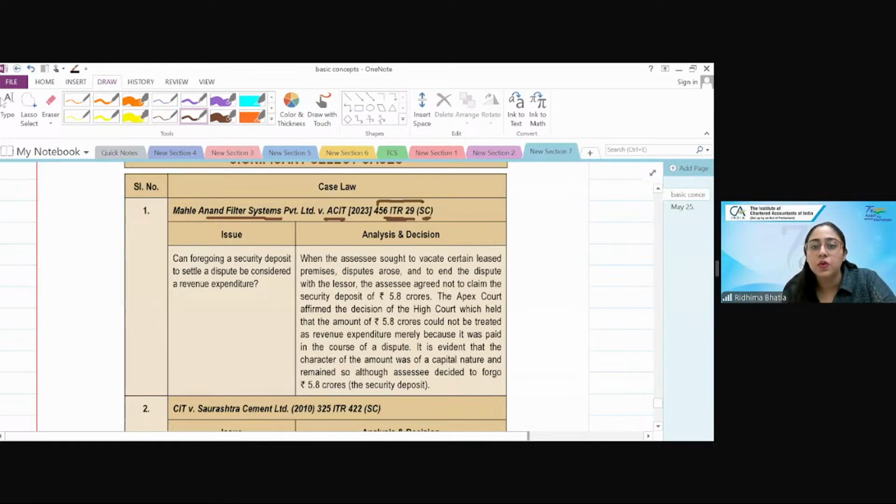So suppose I'm talking about the Melanand case, you will go to the ITR, which is the journal, 29th volume, page 456, and you will see this particular ruling of the Supreme Court. Now, you don't have to remember this, but if you can, very good. But at least when you're referring to case law, remember the year of the ruling, the year of the judgment, remember the party, and remember who has announced that judgment: Supreme Court, High Court.